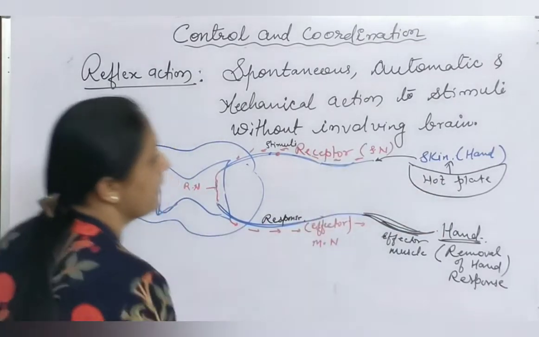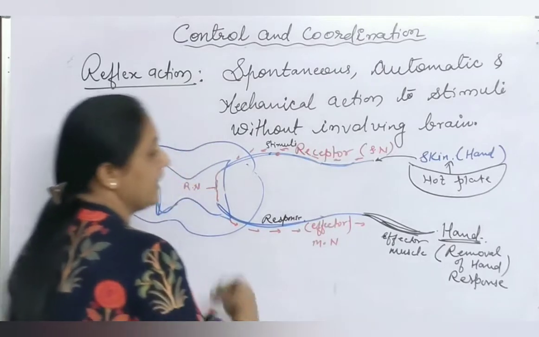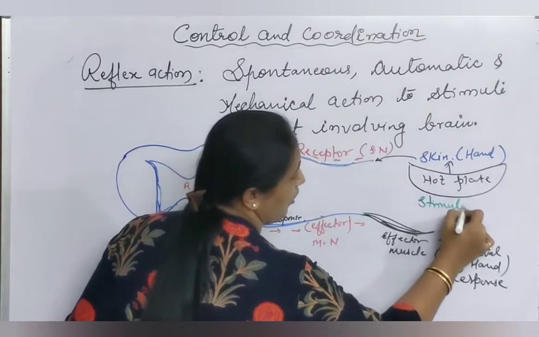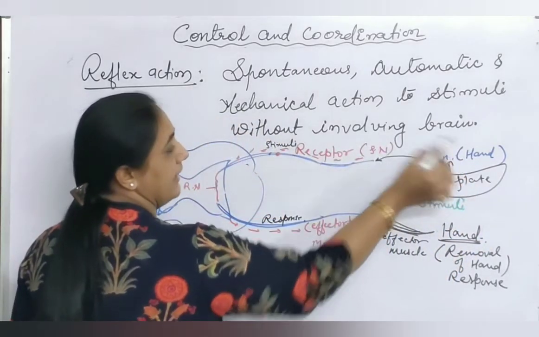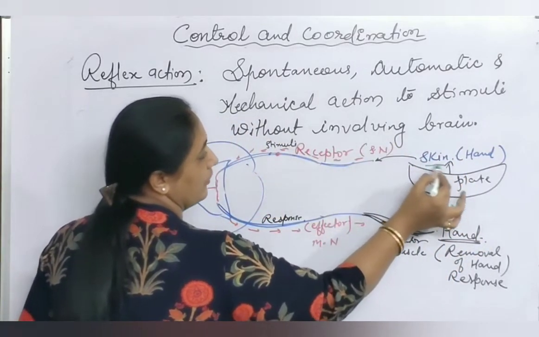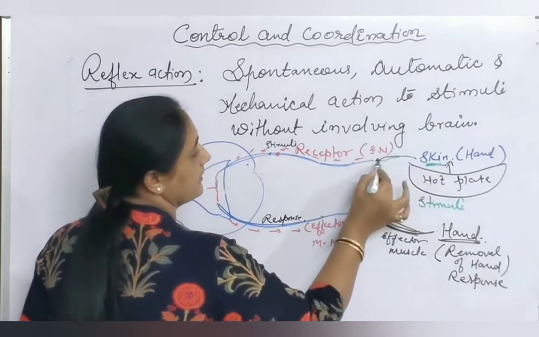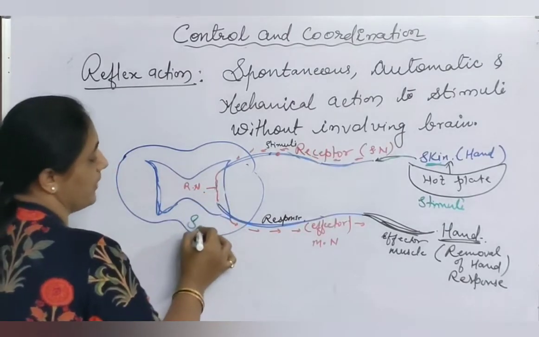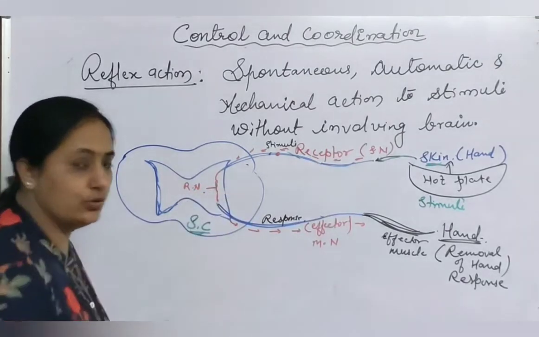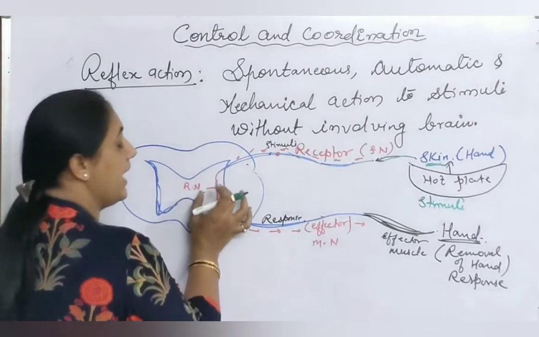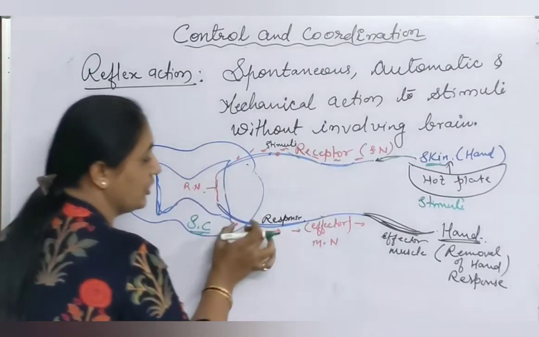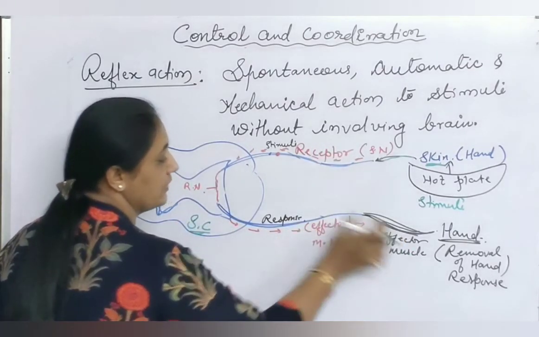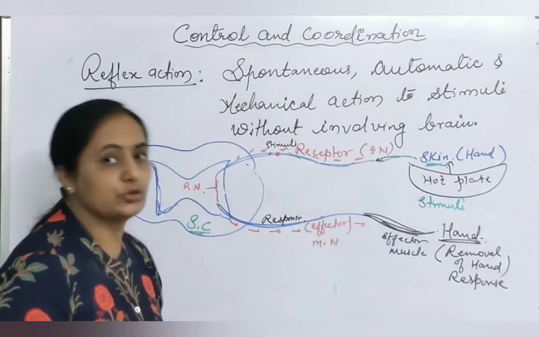So this is the pathway. What is the pathway? The stimulus is in the form of a hot plate, received by the hand, that is the skin, one of the important sensory organs. This stimulus passes to the spinal cord. In the spinal cord, relay neurons receive the message, and the spinal cord controls the action to take the hand back. So this response is given to the effector muscles of the hand to remove the hand.